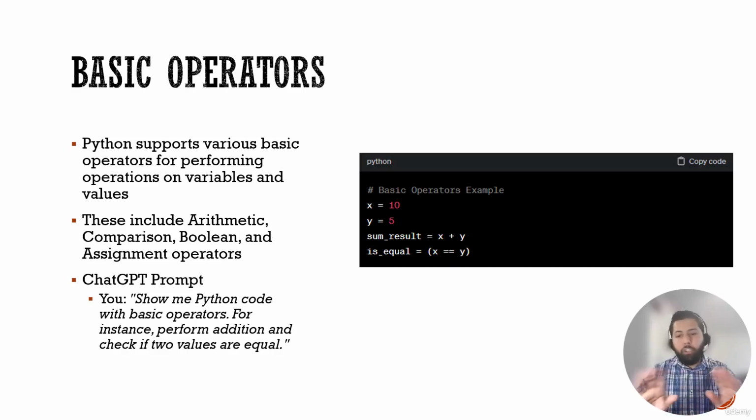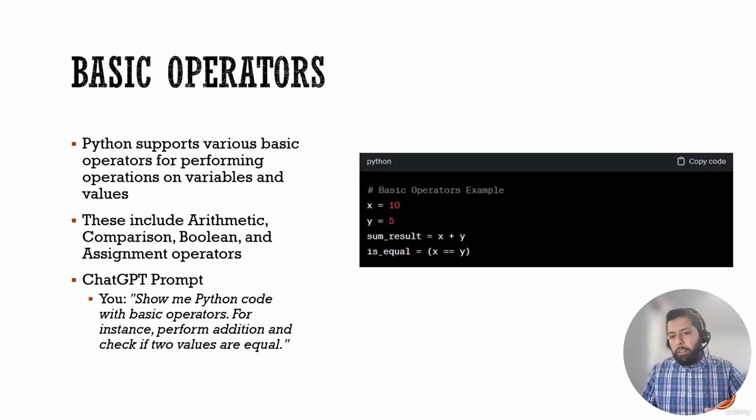Again, this is just an introduction, an overview. We're going to get into all of these in much more detail with AI guidance, but just to give you the idea, X plus Y is equal to sum_result. Here we're doing an arithmetic operation, and then here we're doing a comparison operation: is_equal, checking is X equal to Y.